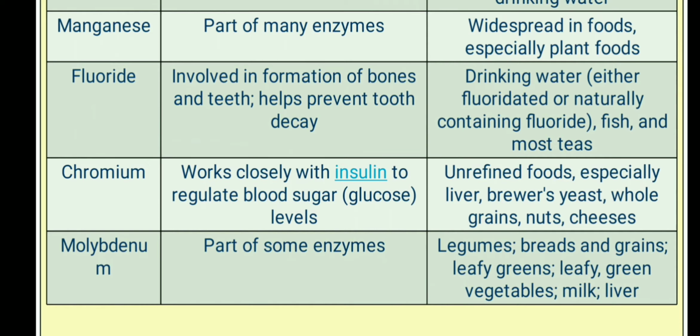Chromium is found in sources like unrefined foods, especially liver, brewing yeast, whole grains, nuts and cheese. The basic function of chromium is that it works closely with insulin to regulate the blood sugar level. Now we'll talk about molybdenum. The sources for molybdenum are legumes, breads, grains, green leafy vegetables, milk and liver. It plays a very good role in some enzymes.